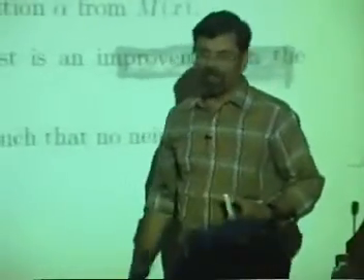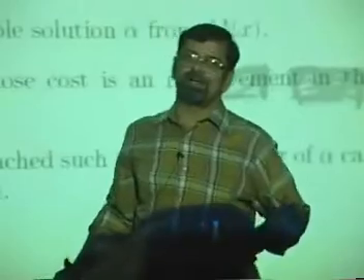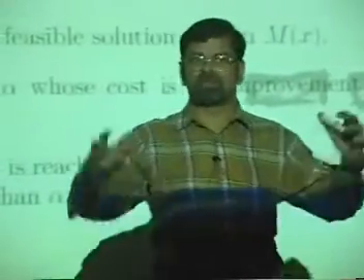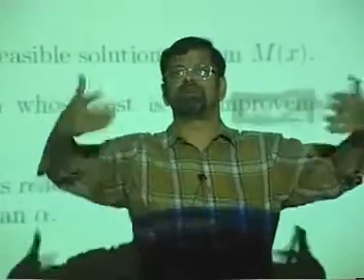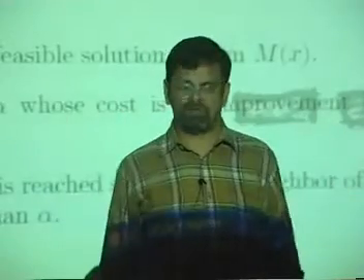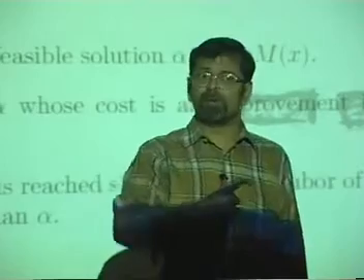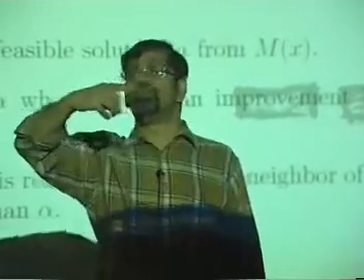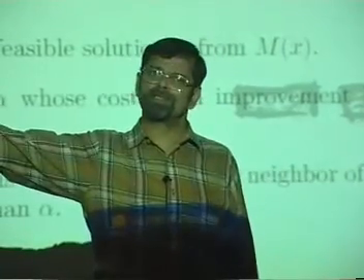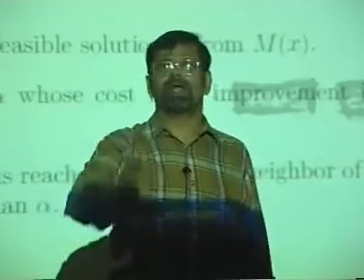That is the reason why it is not advisable. Even there are situations in which multiple local search doesn't pay off. So what you need is a strategy: start from one, but go to various parts of the solution space, explore as much as possible, and then arrive at the minimum.